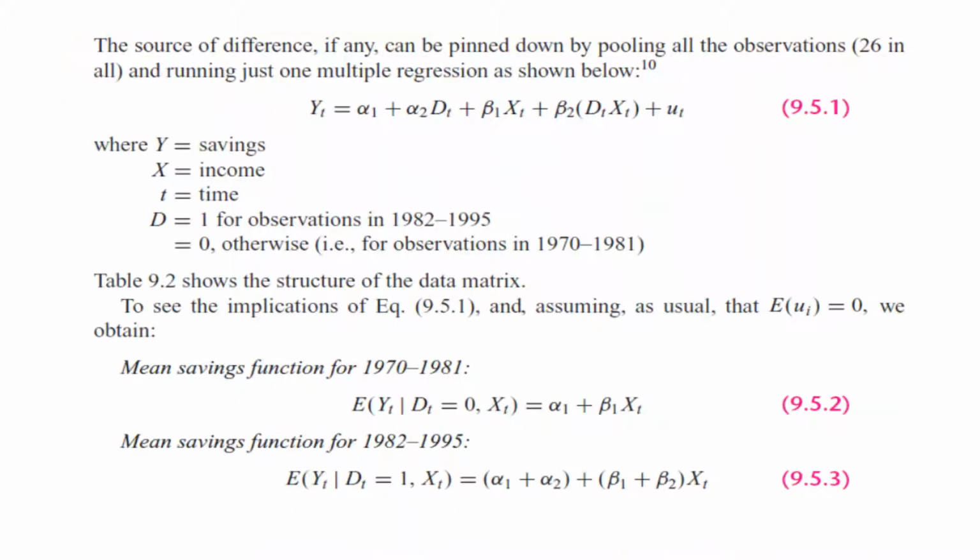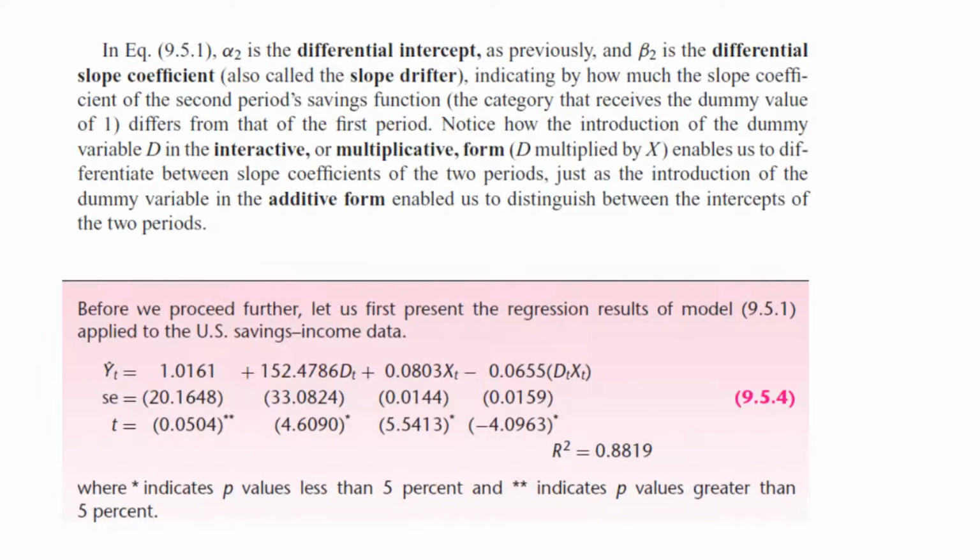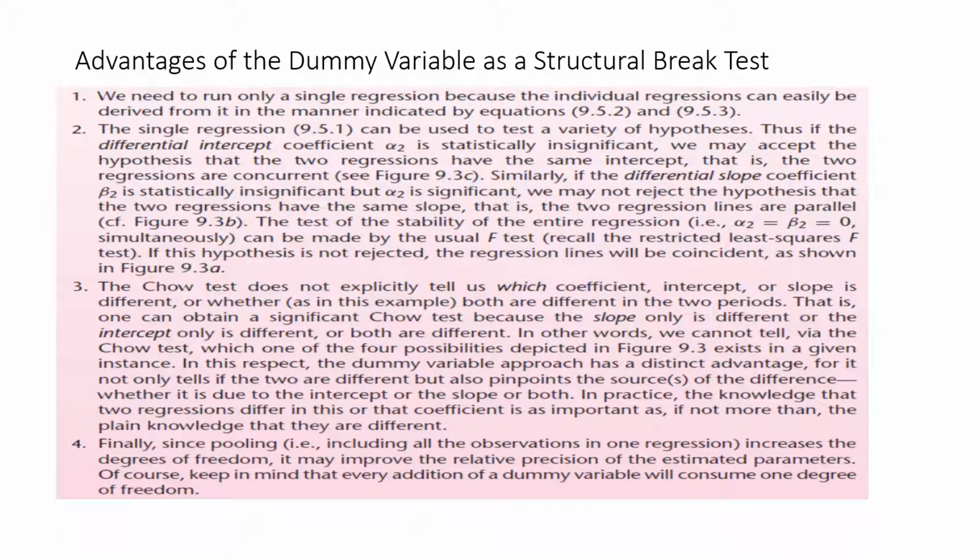So this is how you can use the dummy variables instead of the complete Chow test. So what is the benefit of the Chow test, or the advantage is, just on the basis of a single regression you can easily comment whether the structural break has changed the intercept, whether it has changed the slope, or both of them, or none of them.